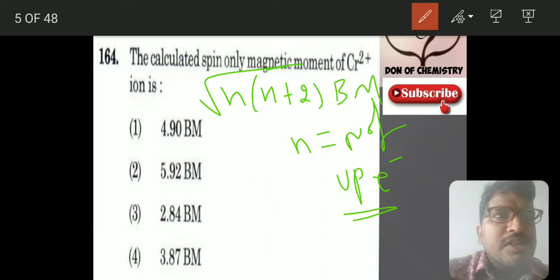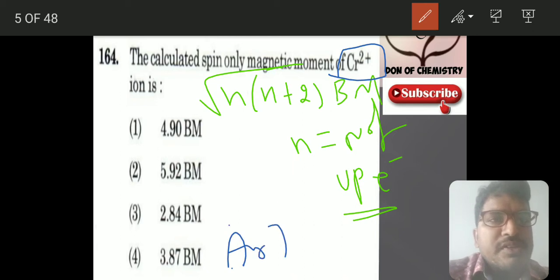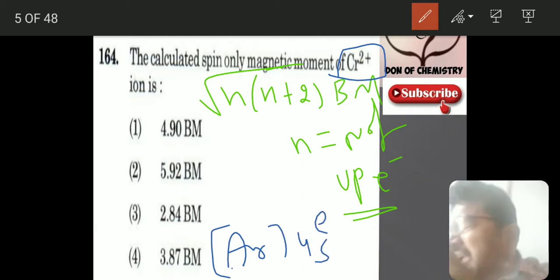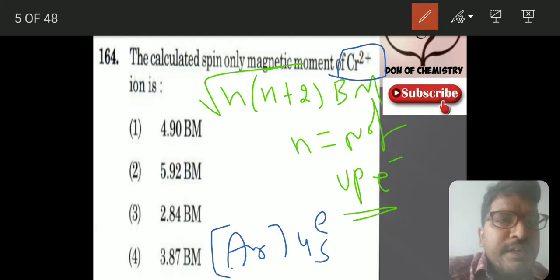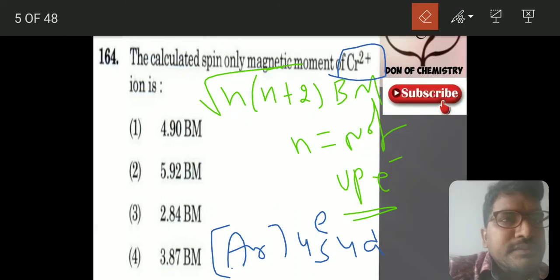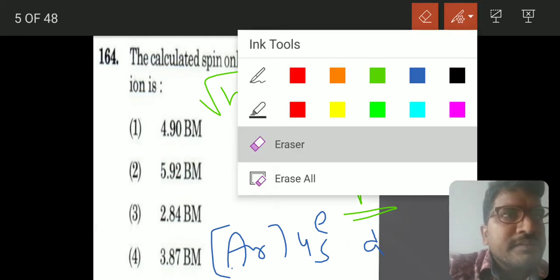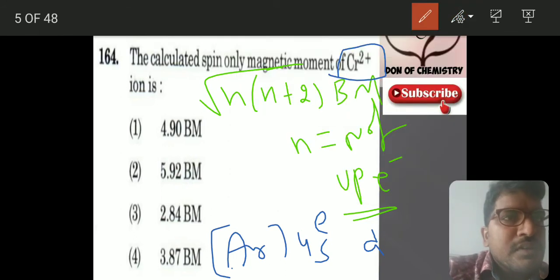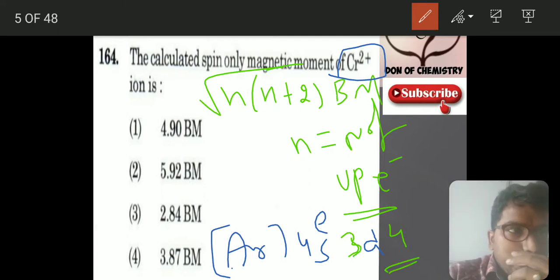So here you see Cr2+. The electronic configuration of chromium is argon 4s1 3d5. But here 2 electrons are removed, so it will be 4s0 3d4.